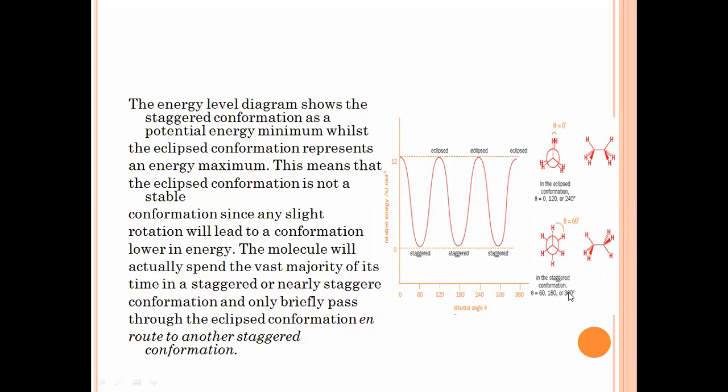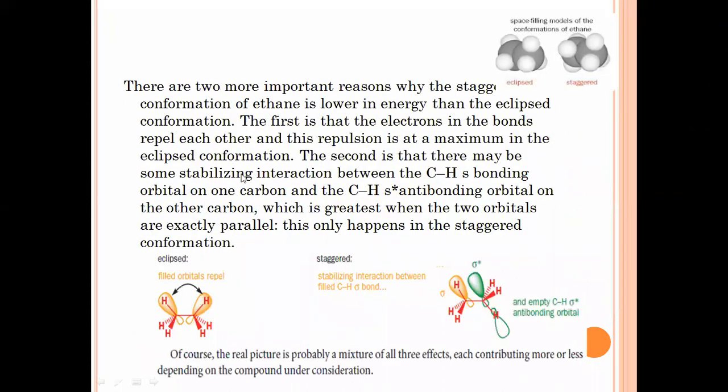Now, the ethane molecule will show the staggered conformation at what angles? At 60, at 180, and at 300. And it will show the eclipsed conformation at an angle of 0, meaning no bond rotation, at 120 degrees and at 240 degrees. See here, these two are the conformations of the ethane molecule. This is eclipsed, shown in a three-dimensional picture, and this is the staggered conformation. So we have already seen the molecular structures of both.